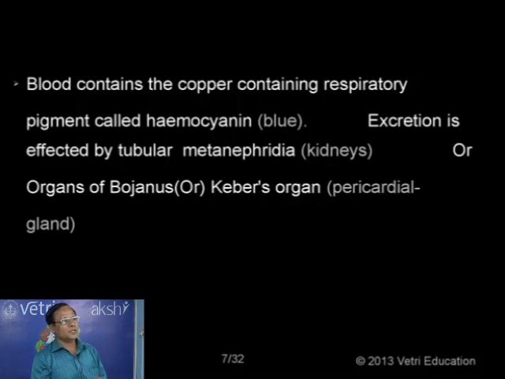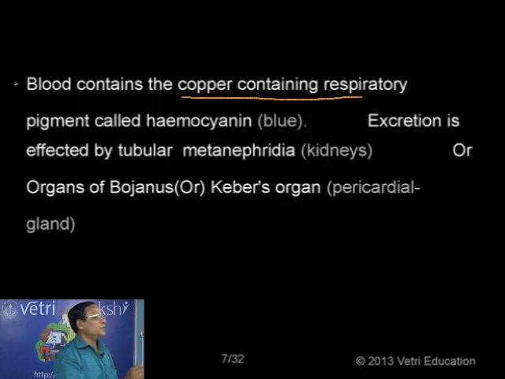But in the case of crustaceans like prawn, which I mentioned earlier, crab, and also arachnids like spider and scorpion, you have a blue colored blood because of the presence of a copper containing respiratory pigment. That copper containing respiratory pigment is also found in all the mollusks. There are no exceptions. The name of the respiratory pigment is hemocyanin, as in the case of arachnids and crustaceans. So hemocyanin is a respiratory pigment. It contains copper, that is why it is blue in color. That is why the blood is also blue in color. And that is specific in the case of mollusks.